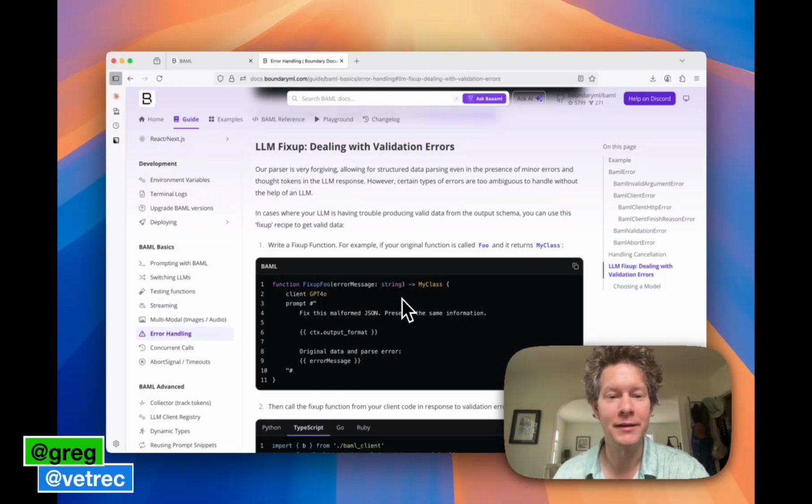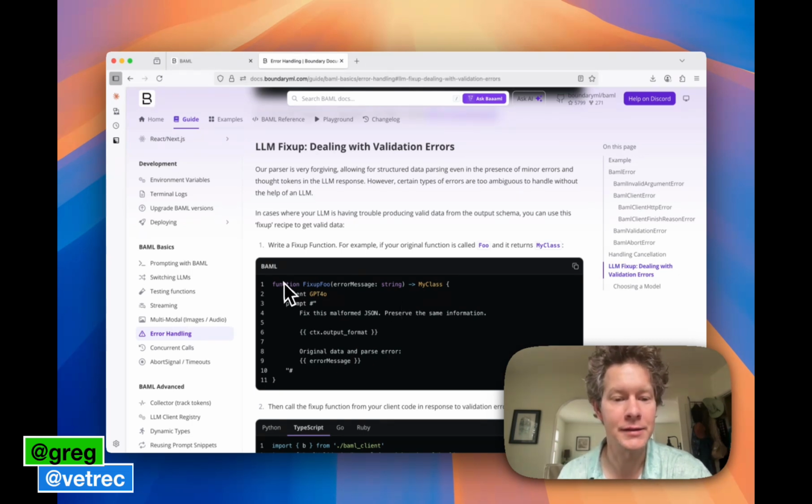The BAML parser is very forgiving. That's what lets us guarantee that you're always going to get back structured data, no matter how creative the LLM gets with its output formats. However, there's some types of parsing errors that we can't fix without breaking the parser for more regularly shaped data. And in those cases, we've written up a little recipe for how you can deal with those situations.